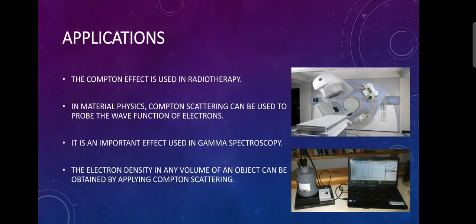Then applications. The Compton effect is used in radiotherapy. It is the most probable interaction of gamma rays and high energy X-rays with atoms in living beings, and is used in radiotherapy. Also in material physics, Compton scattering can be used to probe the wave function of electrons, and it is an important effect used in gamma spectroscopy also. The electron density in any volume of an object can be obtained by applying Compton scattering. So these are the applications of Compton scattering or Compton effect.